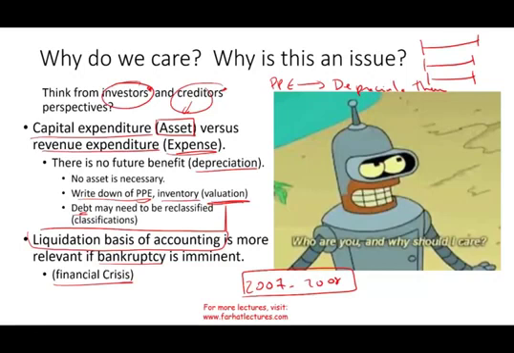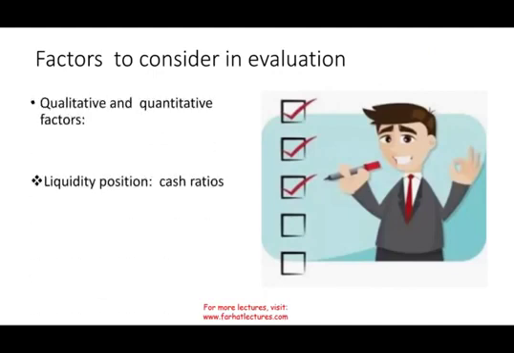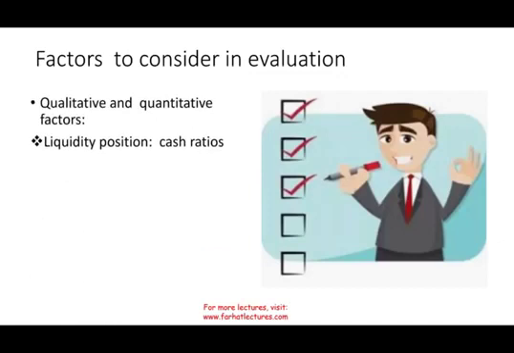Okay? Now, what factors do management consider when they're evaluating this going concern? So what do they look at? They look both at qualitative and quantitative factors. What could be some factors? You would look at liquidity position, like you would look at cash ratios, cash to short-term debt, cash to long-term debt, cash to free cash flow, any cash position, your liquidity position.